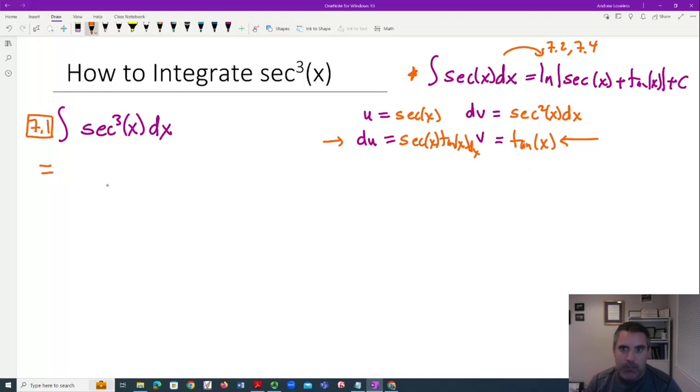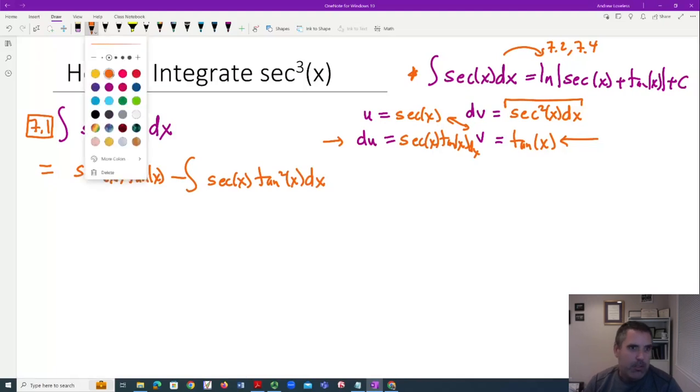So we do uv, so it's going to be secant tangent minus the integral of v du. So I always say we smush those two together, and then we smush those two together. And the trick was to choose this, but it kind of makes sense to choose that because that's a well-known derivative. If I put those two together, I get secant tangent squared.